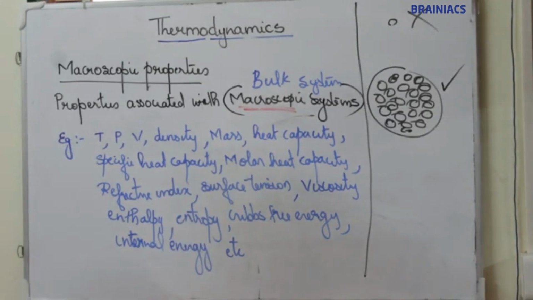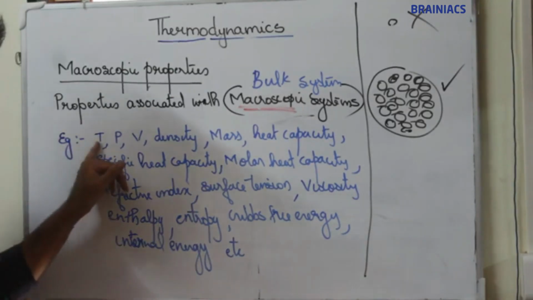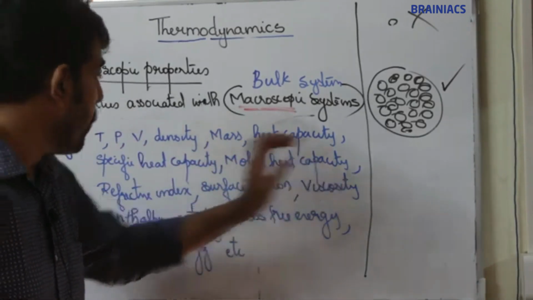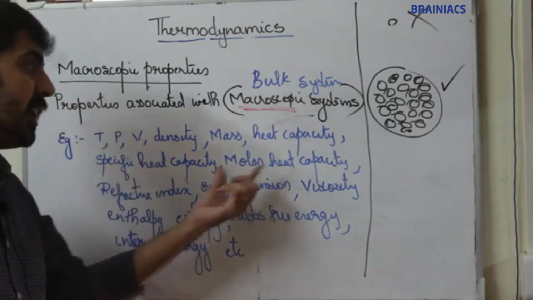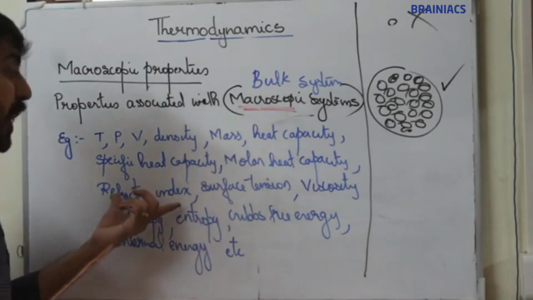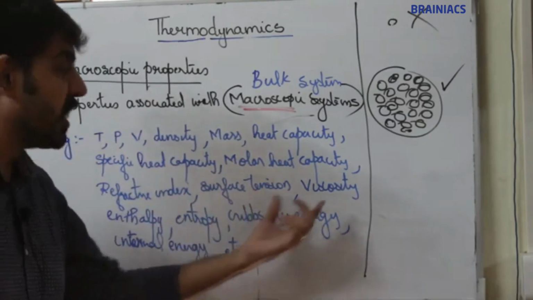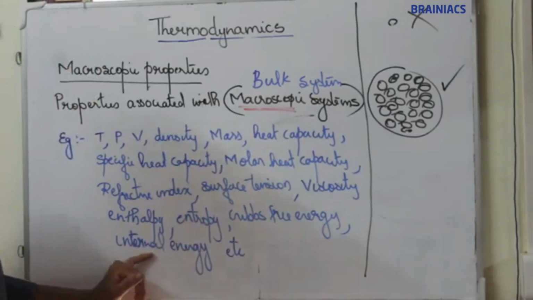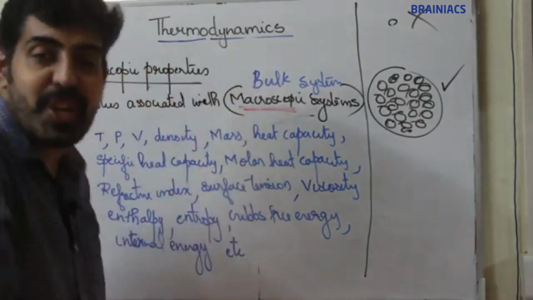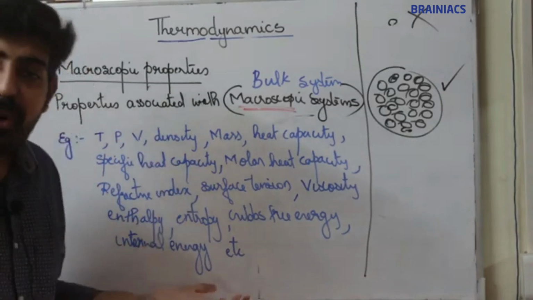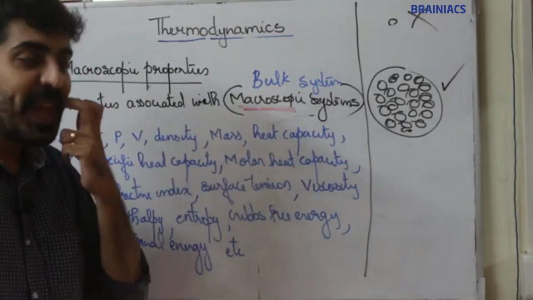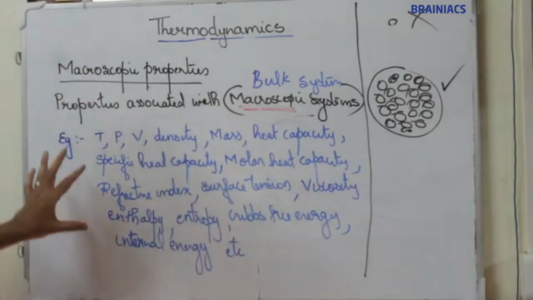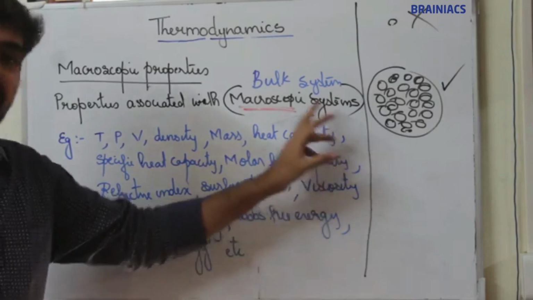Examples of macroscopic properties are temperature, pressure, volume, density, mass, heat capacity, specific heat capacity, molar heat capacity, refractive index, surface tension, viscosity, enthalpy, entropy, Gibbs free energy, internal energy, etc. There are a large number of examples of macroscopic properties, which we will study in detail in this chapter.